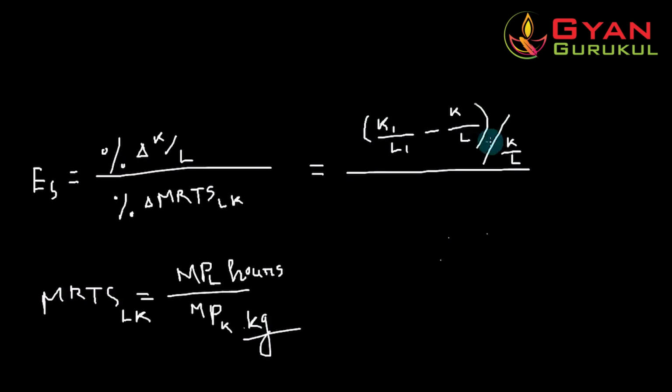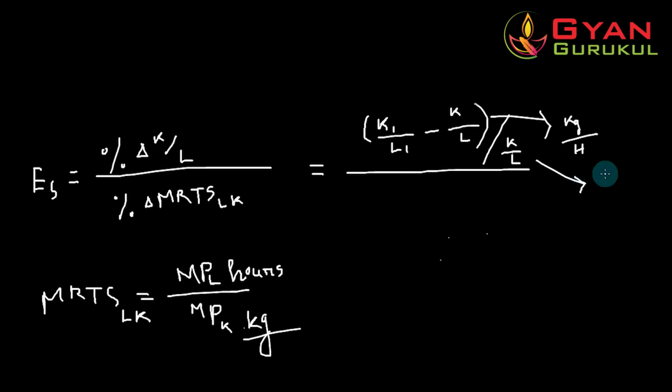Now what would be the measurement of the numerator? In the numerator there is both capital and labor. The unit of measurement of capital was kg, and for labor it would be hours, so kg divided by h.